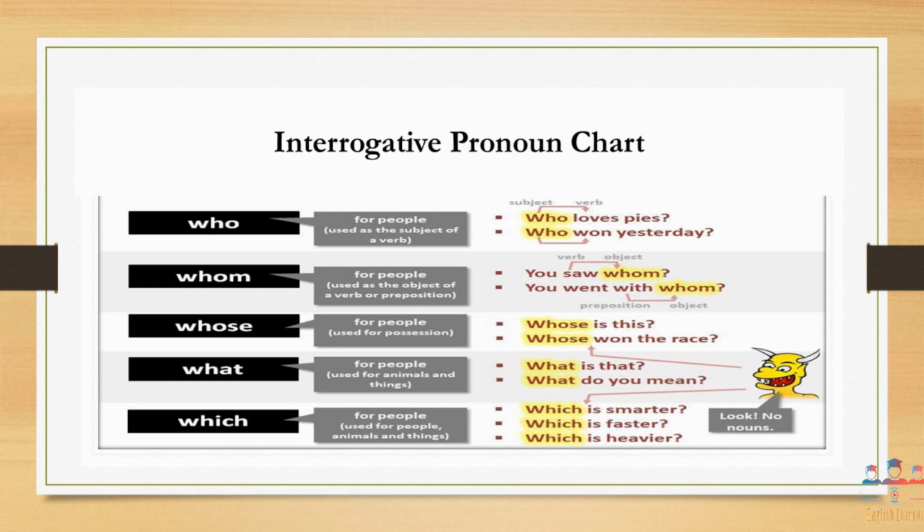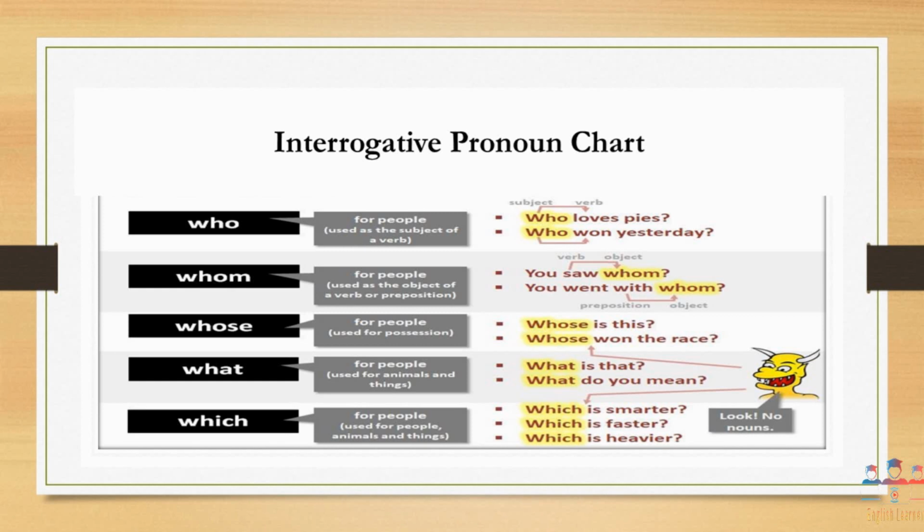Who is used for people and as the subject of a verb. An example is: who loves pies? Who won yesterday? It is used as the subject of a verb. Next is whom.